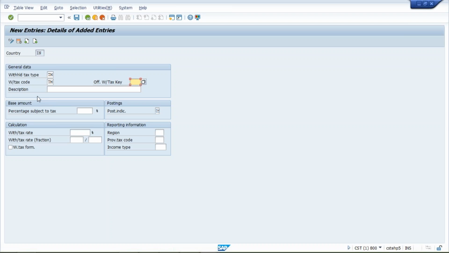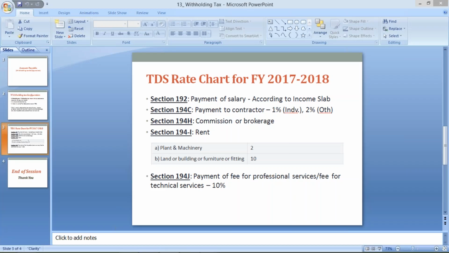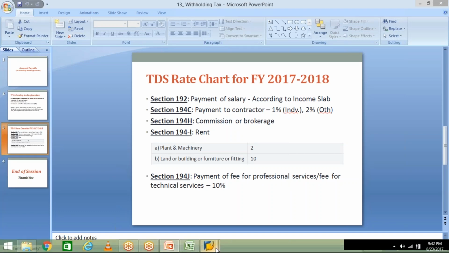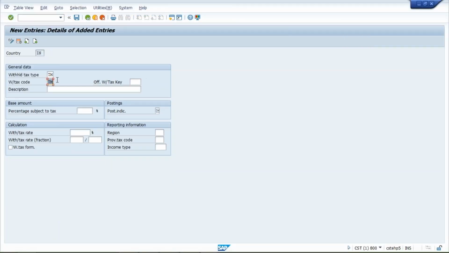Now let's suppose 10% or 5% or 20%, whatever this tax code is, whether this belongs to 194I or 194J or whatever. Okay, under which section is this deduction going to happen? Let's suppose we have created a tax code TM.